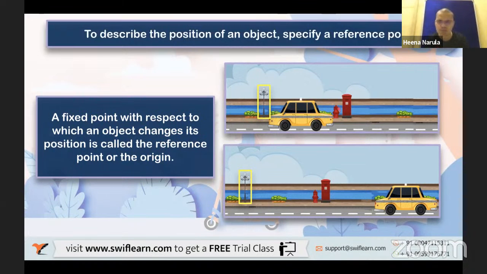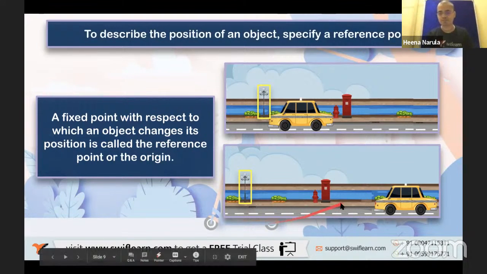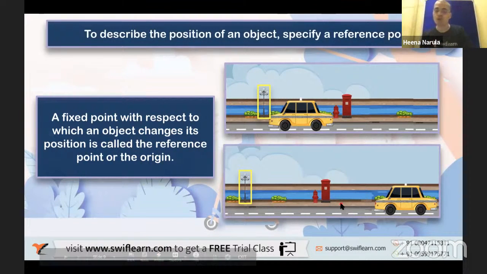There is some red color object beside the letter box; that also you can take as a reference point. So any reference point can be chosen. With respect to that reference point, if the object is moving, that means it is in motion. Very good. So here we discussed the definition of reference point or the origin.